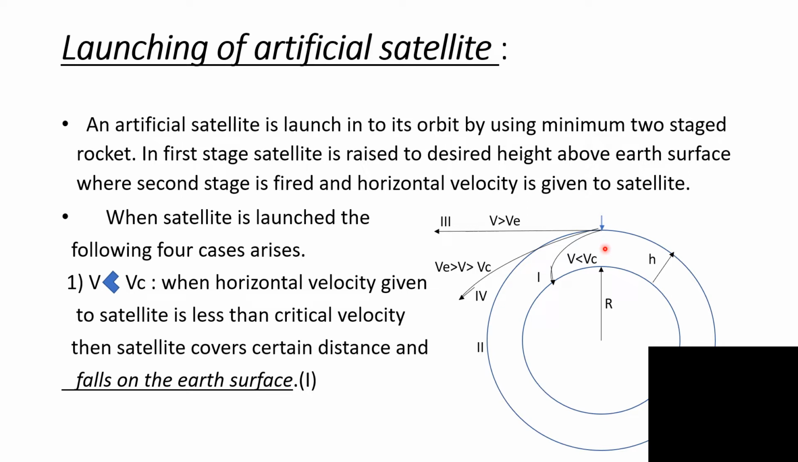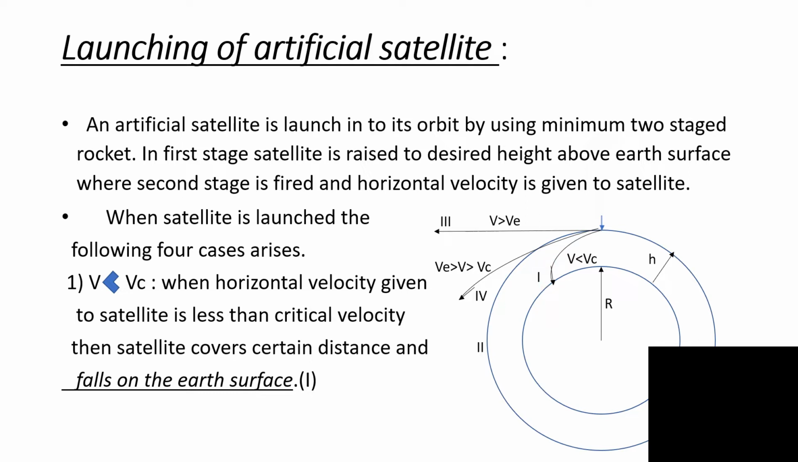In the first stage, the satellite is raised to the desired height above the Earth's surface, whereas in the second stage horizontal velocity is given to the satellite. Then four different cases arise. First, when the horizontal velocity given to the satellite is less than critical velocity. In that case, the satellite will cover a certain distance and fall on the Earth's surface. This is first.